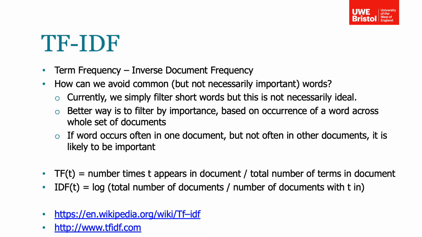TF-IDF is calculated as follows. TF of T equals the number of times T appears in a document divided by the total number of terms in the document. IDF of T equals the log of the total number of documents divided by the number of documents with T in.